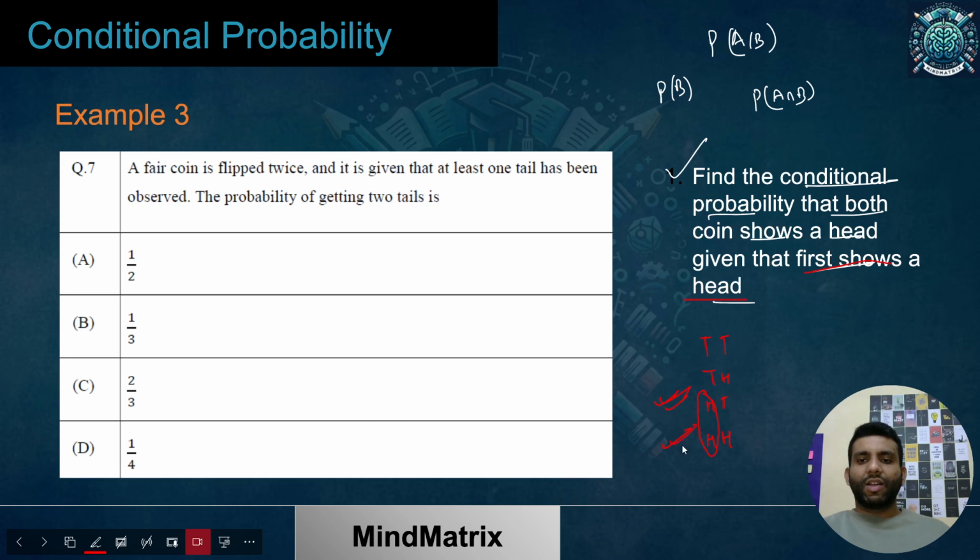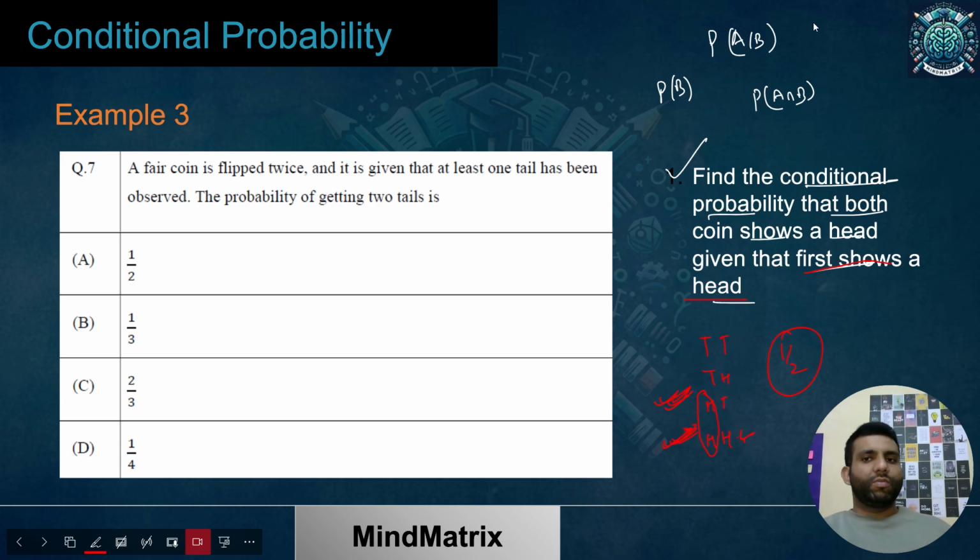Now out of these, what is the probability of getting both heads? It is 1 by 2, because this is the only case out of two when I'm having both heads. So the answer is 1 by 2. Simple, we have solved it intuitively by looking at the sample space directly.